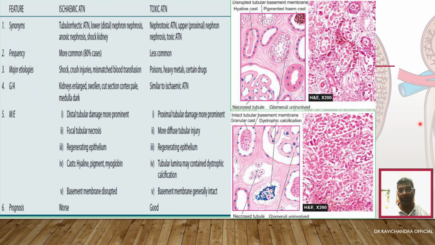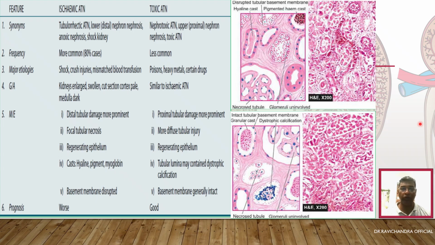Ischemic acute tubular necrosis is also called tubulorrhectic acute tubular necrosis or lower nephron nephrosis. As it is involving the distal nephrons, it is lower nephron nephrosis, or it is causing anoxia. So it is also called anoxic nephrosis or shock kidney.